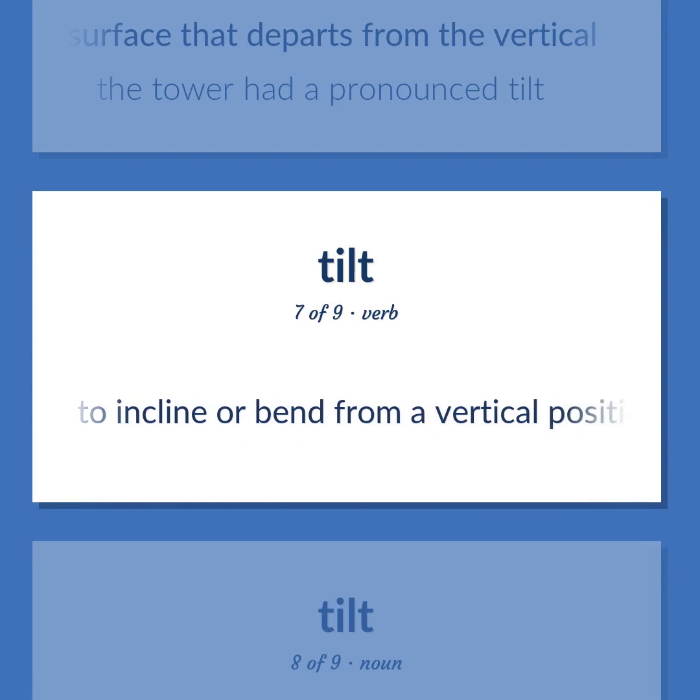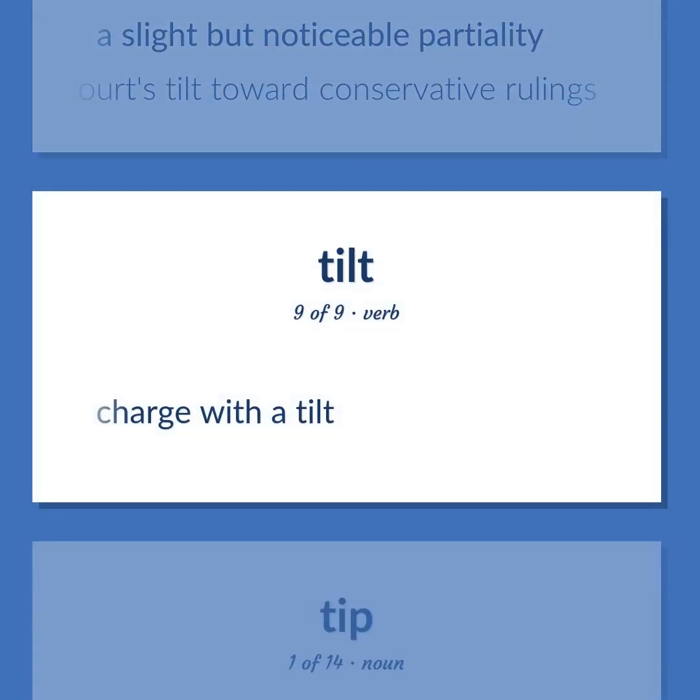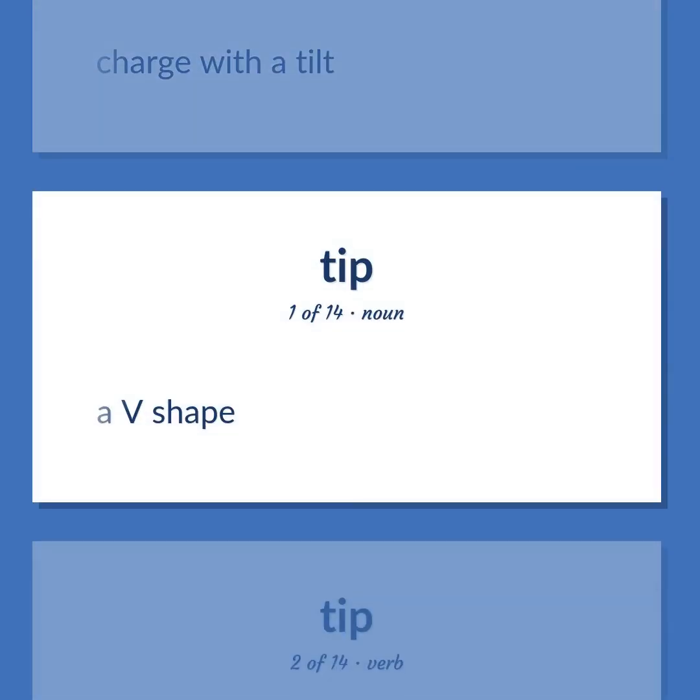To incline or bend from a vertical position. A slight but noticeable partiality. The court's tilt toward conservative rulings. Charge with a tilt. A V shape.